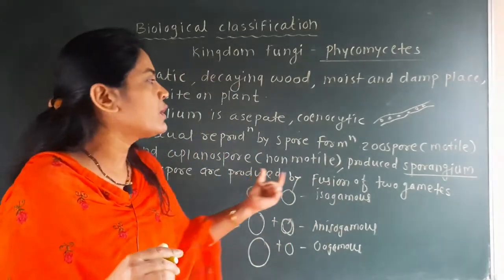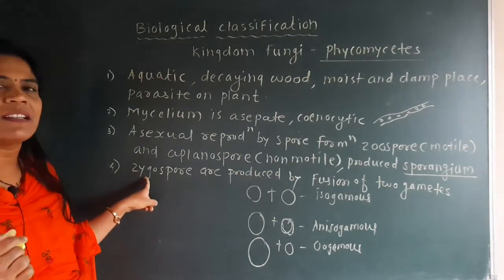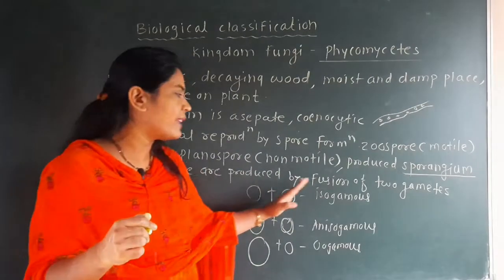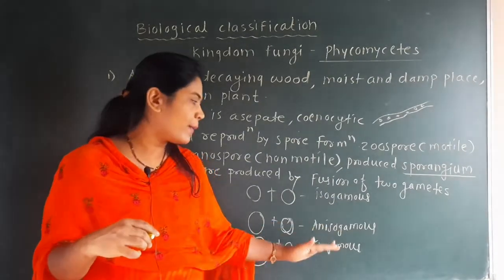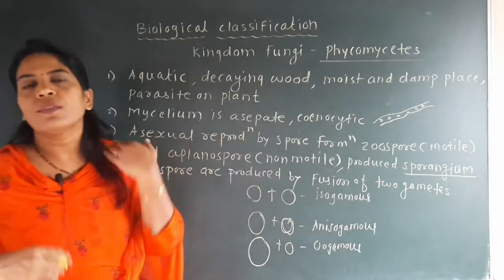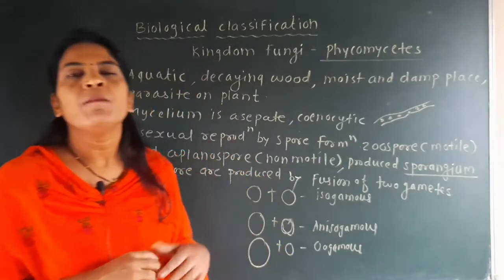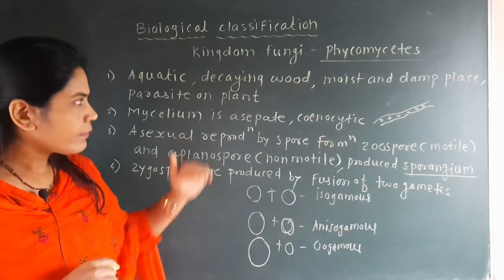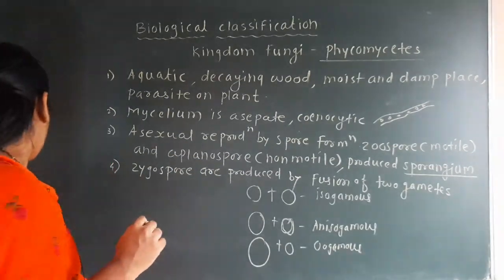So the gametes which fuse together in sexual reproduction and form the structure called zygospore may be isogamous, anisogamous or oogamous. So this is the next point which defines sexual reproduction in the group Phycomycetes.